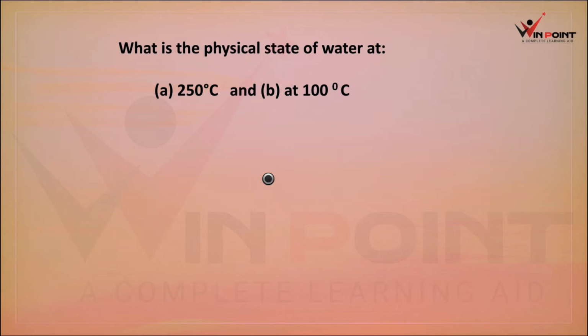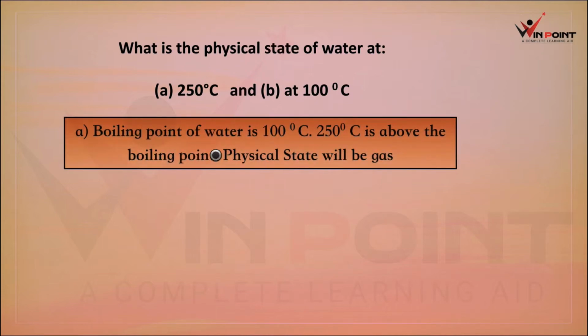In the first case, question A, the temperature is 250 degrees Celsius, which is more than the boiling point. All water at 250 degrees Celsius will be in the form of vapor. So 250 degrees Celsius is above the boiling point, and the physical state will be gas.